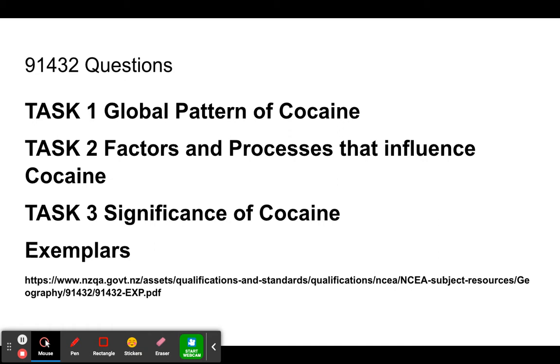Okay, there are 3 questions to this assessment. You should know that by now. So here are the basic ideas of the 3. There's also a link here to look at some of the exemplars. The exemplars are only going to show you task 2 and task 3.